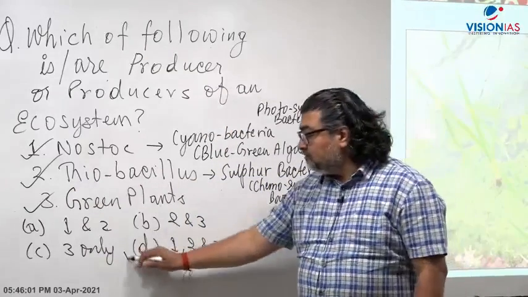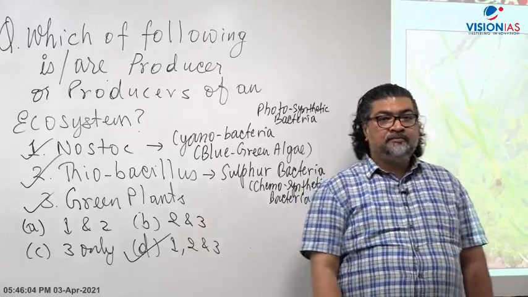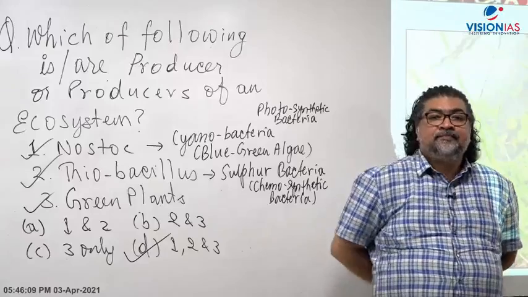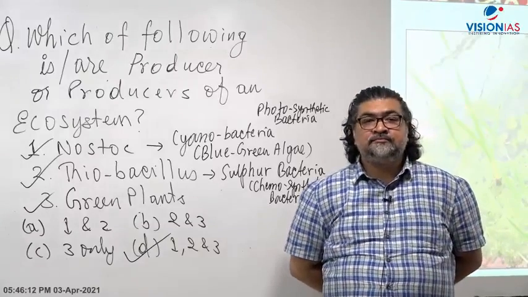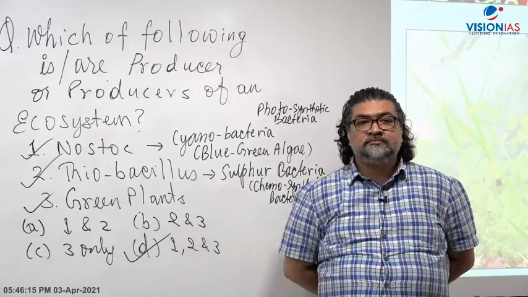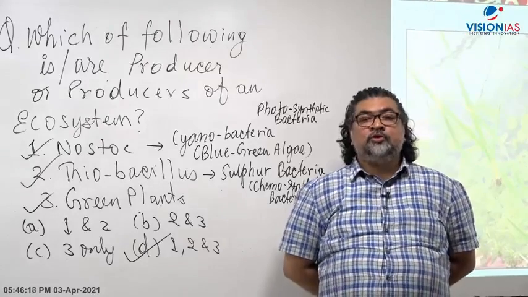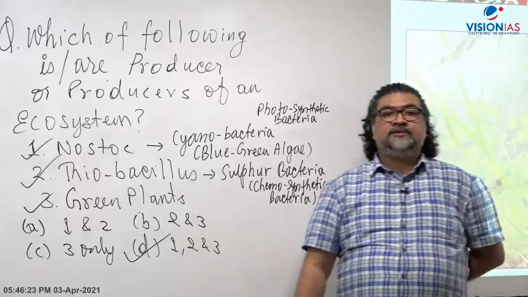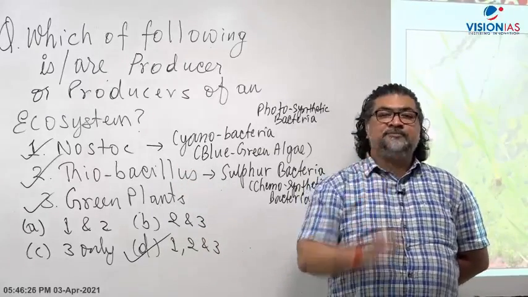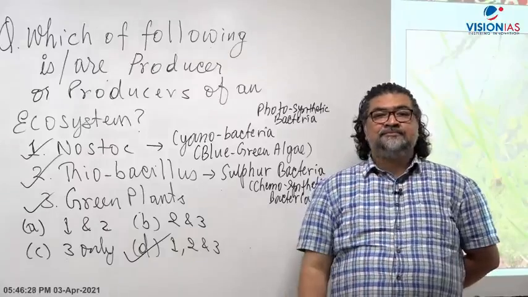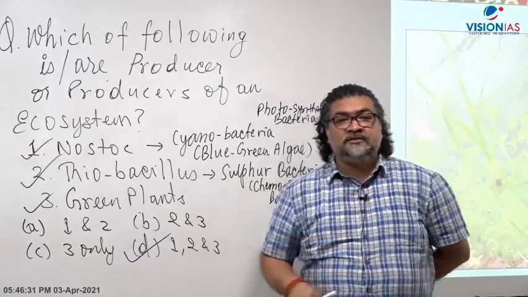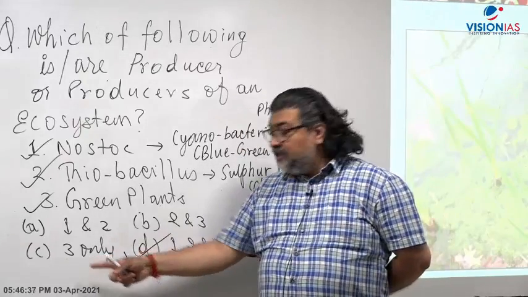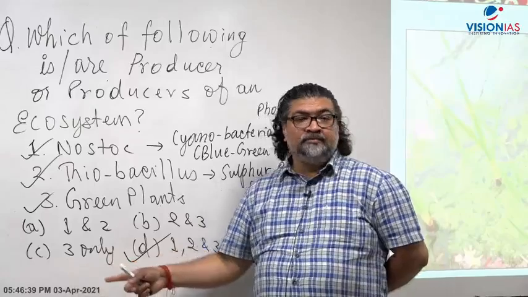So the answer is D. D for Delhi. What is the answer? The answer is D. All of these are correct. Those of you who have given me answer D, all 1, 2, 3, right? Pat yourself. Congratulate yourself that you have given the correct answer. But those who have given me a wrong answer, many of you have given me answer 3 only. Most of the answers I got were 3 only.